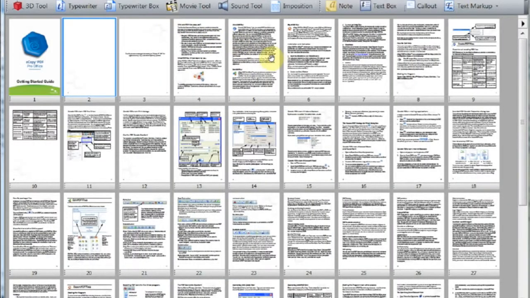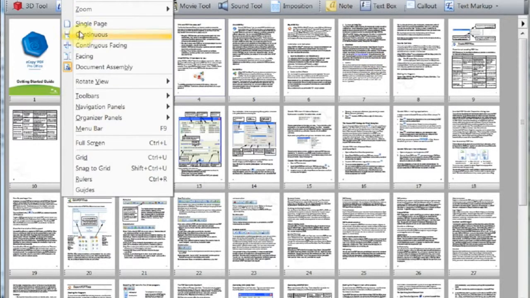Today's tutorial is on document assembly using eCopy PDF Pro Office. Currently I have a PDF document in thumbnail view. eCopy Paperworks users and eCopy desktop users, take note that eCopy PDF Pro Office does allow you the same functionality, it's just a different workflow.